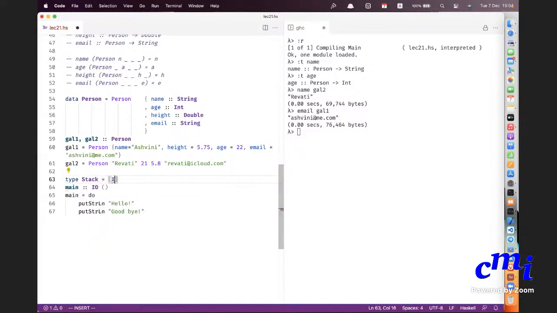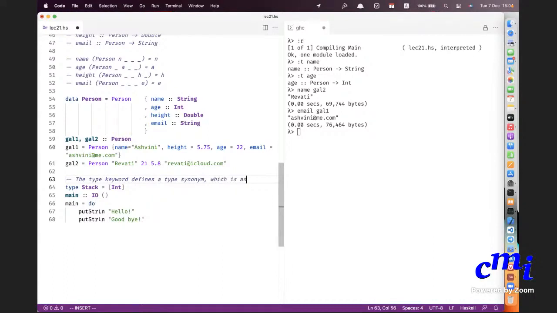Type synonym means that it is another name for an existing type. That's all. So the type keyword defines a type synonym, which is another name for the same type.